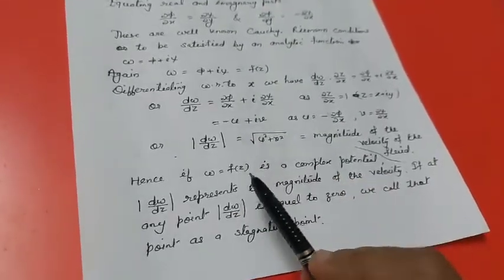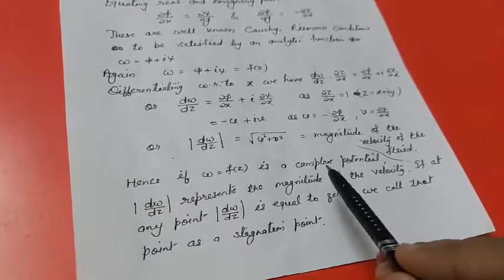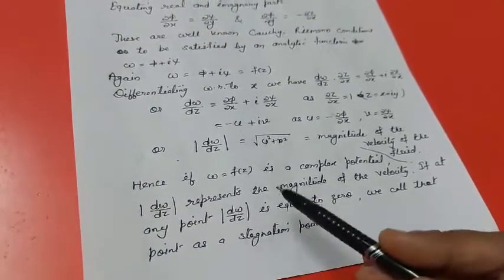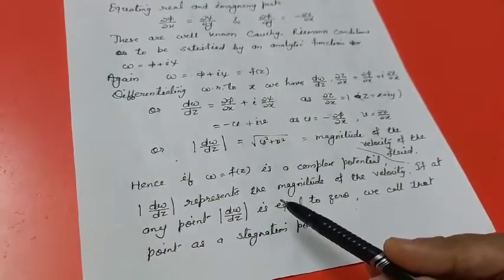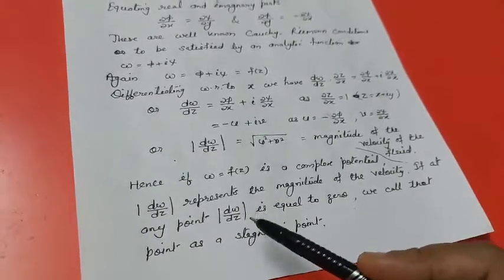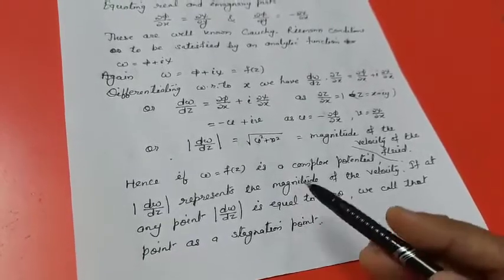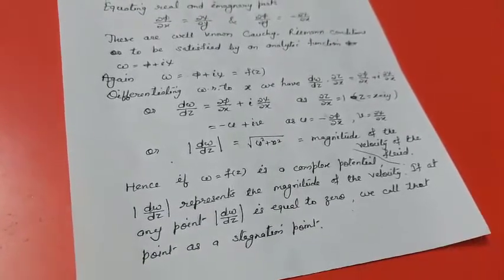Hence, if W is equal to f(z) is a complex potential, then modulus of dW/dz represents the magnitude of the velocity. If at any point modulus of dW/dz is equal to 0, we call that point a stagnation point.